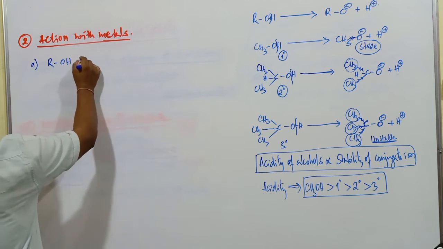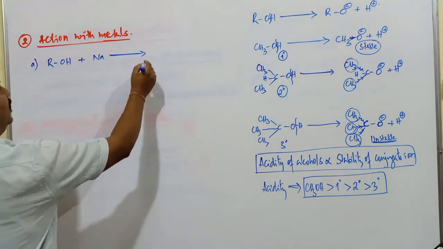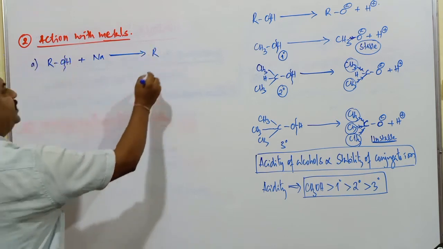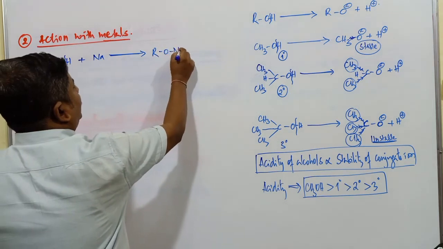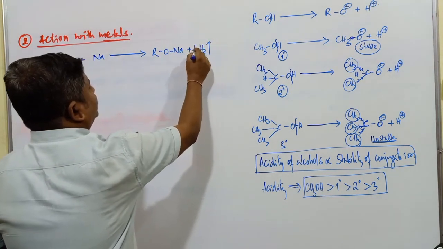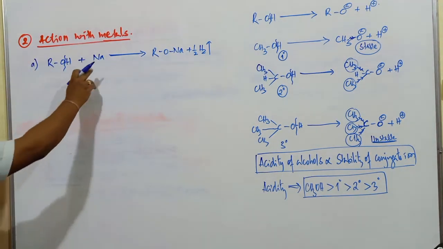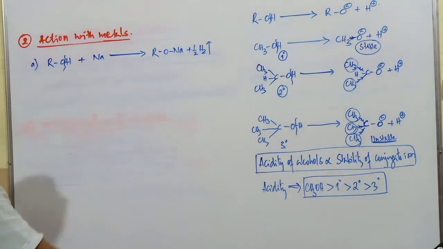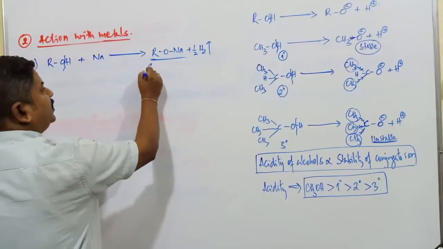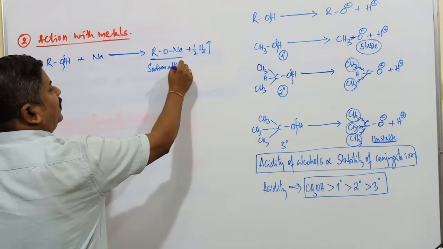ROH, a general compound, when it combines with any metal like sodium, what's the compound obtained? Which bond is going to be cleaved here? The oxygen and hydrogen bond is cleaved, RONa plus H2 gas. To balance this one, you can write half mole of H2 gas. These metals displace hydrogen as hydrogen gas and it forms the sodium salt of alcohol, also known as sodium alkoxide generally.